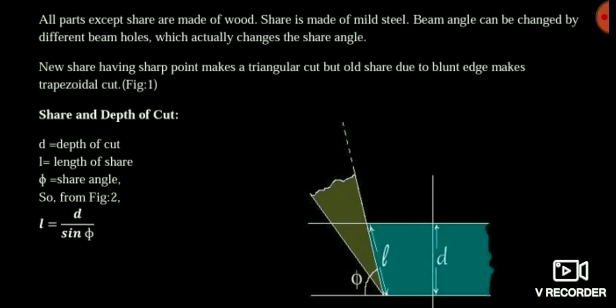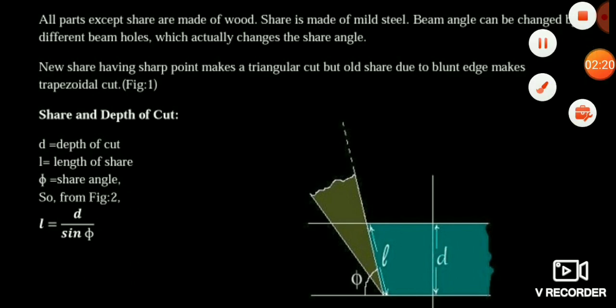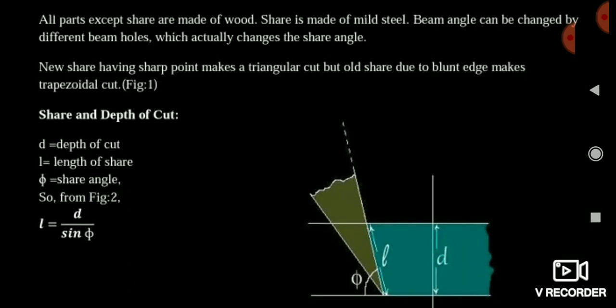Friends, this is the operation happening at the molecular level in the point of plug. You can see here clearly that the depth of cut is given, that is D, and the length of shear is denoted by L, and phi is the shear angle.